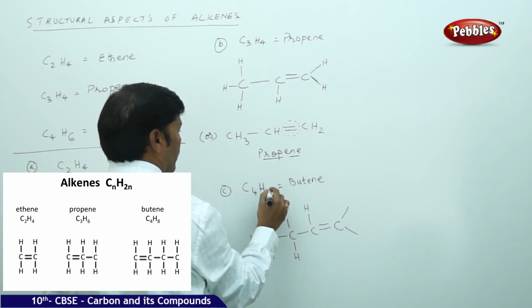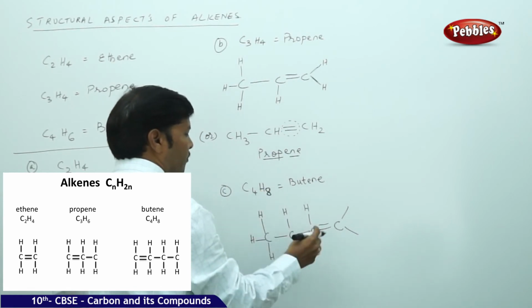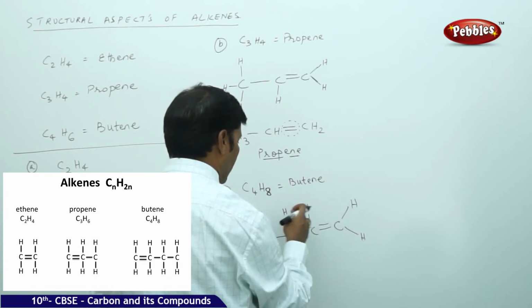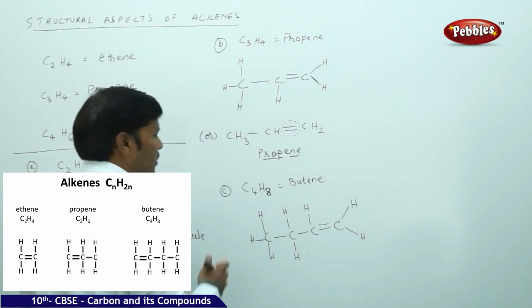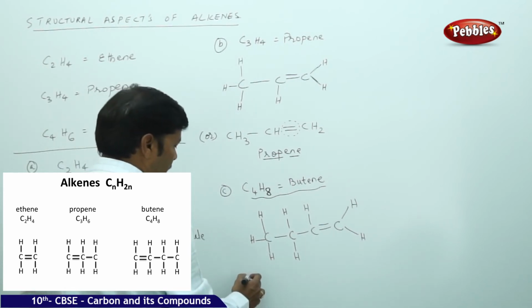The number of hydrogens is 8: 1, 2, 3, 4, 5, 6, 7, 8. So this is butene.